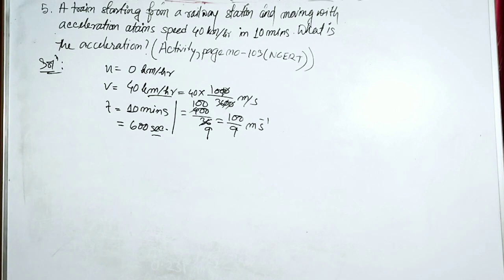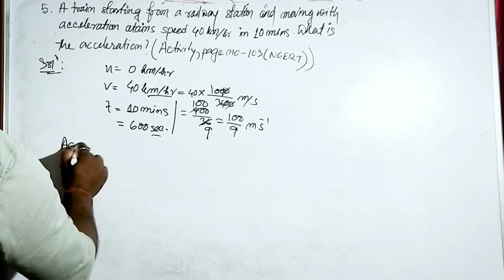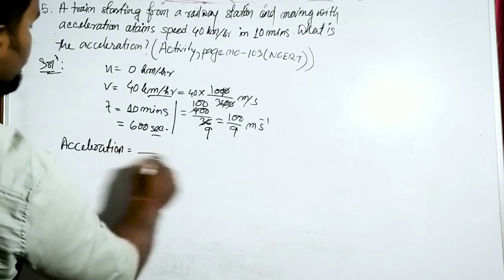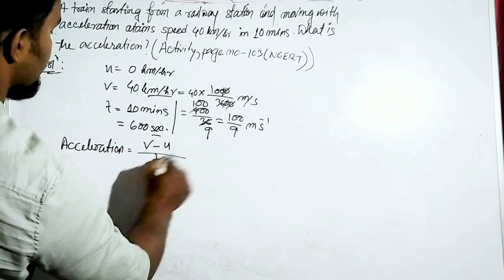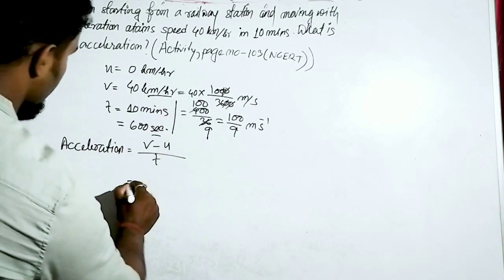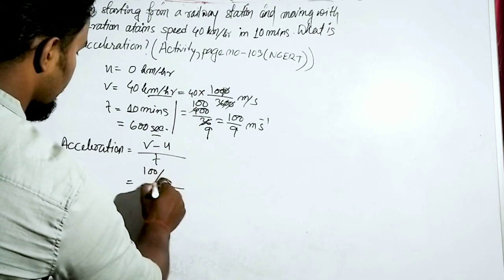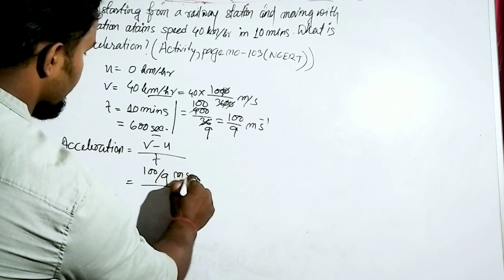Now you have to find the acceleration. Acceleration, simple formula, (v minus u) by t. u is 0, so we don't need to write it. So v is given as 100 by 9 meter per second.